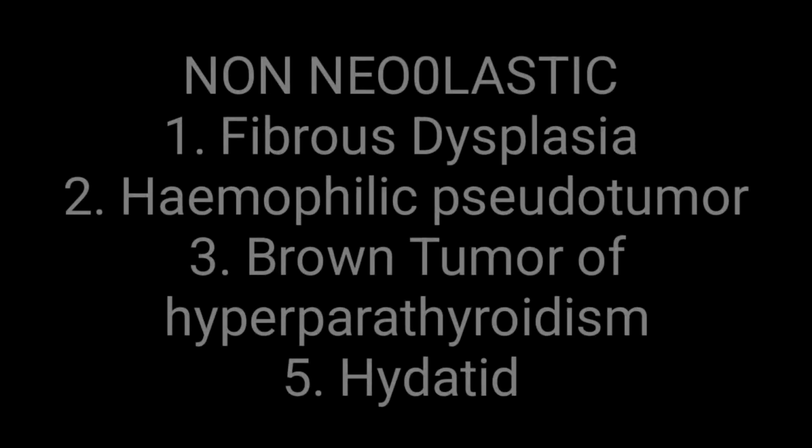Some non-neoplastic lesions also appear as lucent bone lesions and can grossly expand the medullary cavity, including fibrous dysplasia. The appearance of fibrous dysplasia would be ground glass with internal calcification and modeling deformities of the affected bone. It can also be seen in hemophilic pseudotumors, especially in the iliac wing and lower limb bones. Soft tissue swelling will be there, along with hemophilic arthropathy.